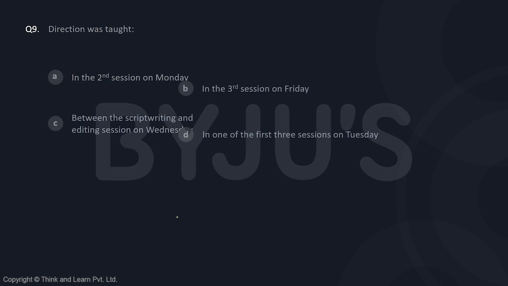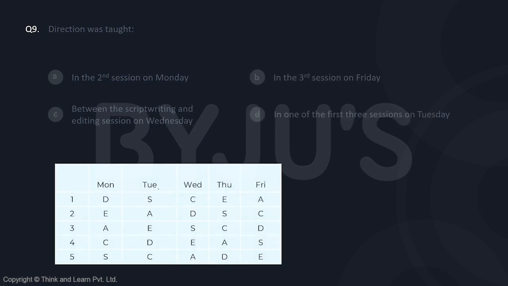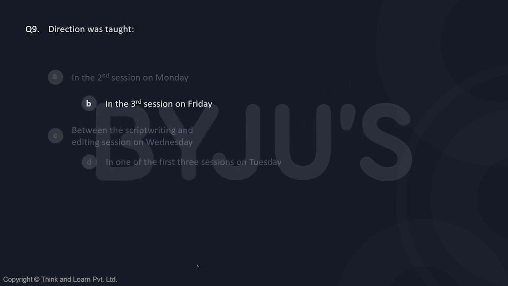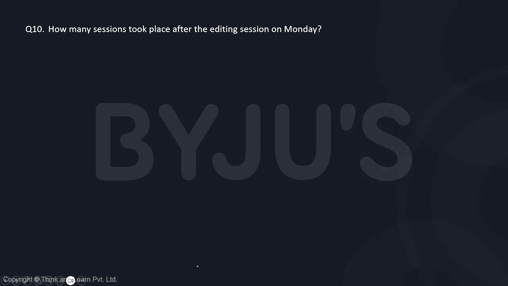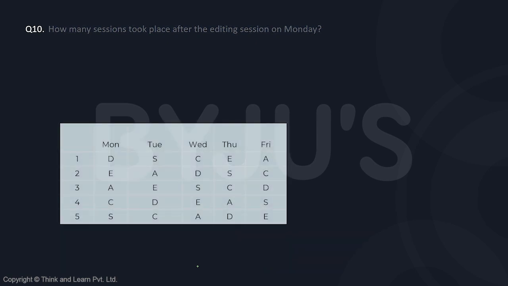So direction was taught in which of these sessions? Second session on Monday, no, it is not direction. Third session on Friday, yes, it is direction. So straight away option B is the correct answer. How many sessions took place after the editing session on Monday? After the editing session, I have 3 more sessions. So my answer is 3 for that.